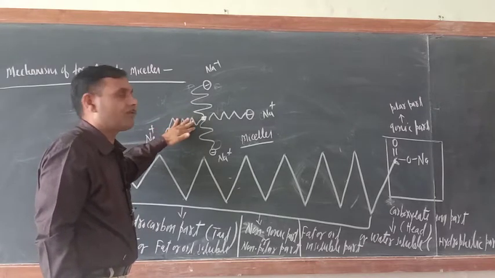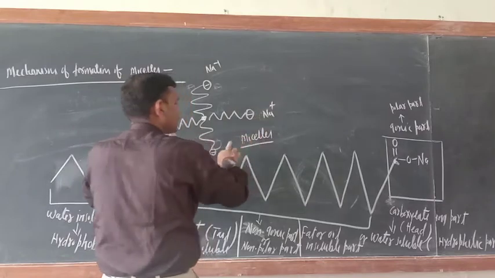It is inside the water, meaning the soap solution you have made.